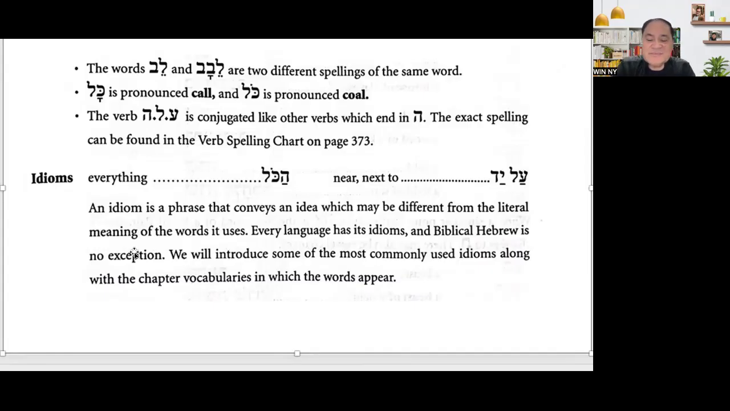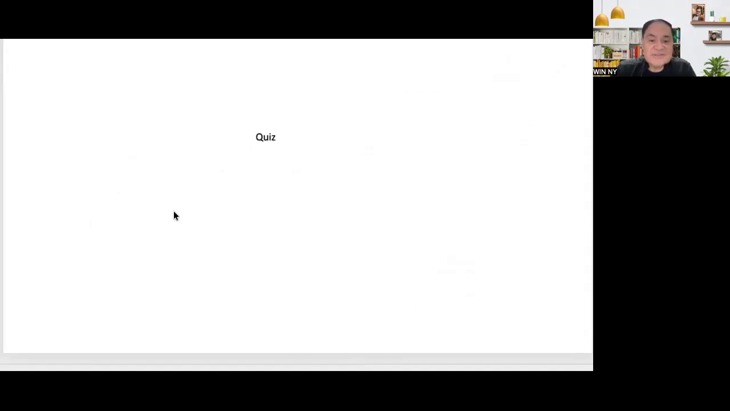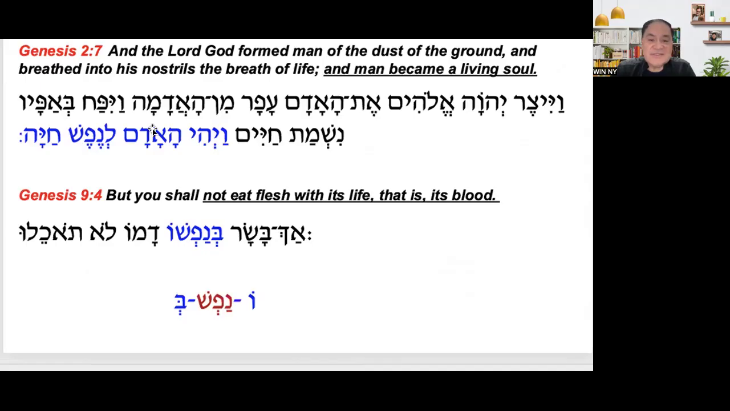So an idiom is a phrase that conveys an idea which may be different from the literal meaning of the words it uses. Every language has its idioms, and Biblical Hebrew is no exception. We will introduce some of the most commonly used idioms along with the chapter vocabulary in which the word pairs appear. Okay, so you're supposed to have a quiz, but there is no quiz. So this is what I was telling you a while ago.